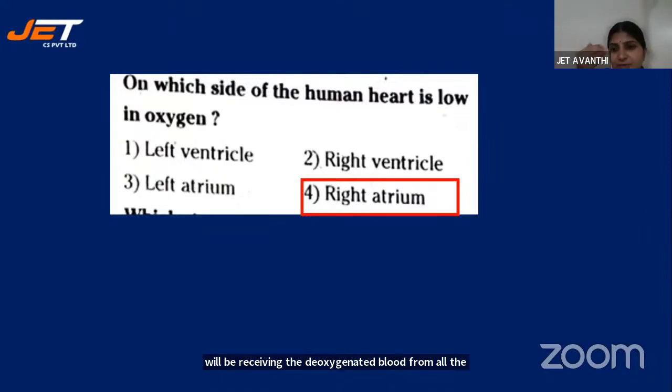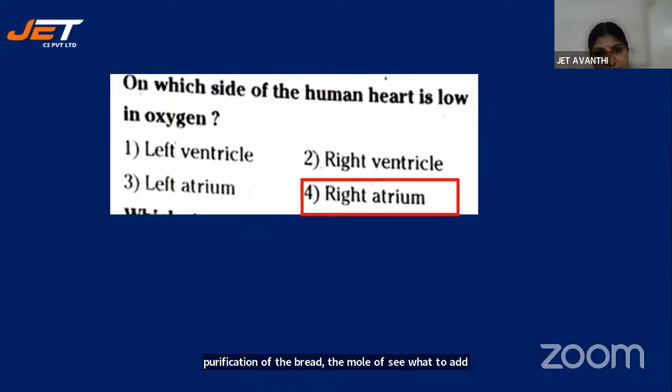From the right atrium, the blood will be flowing into the right ventricle. Then from the right ventricle, it is pumped by the pulmonary artery. So the pulmonary artery will be taking that deoxygenated blood and pouring it into the lungs. And in the lungs, there will be purification of the blood, removal of CO2, adding of oxygen, and that blood will be again poured into the left atrium.